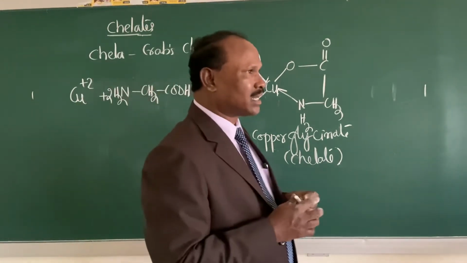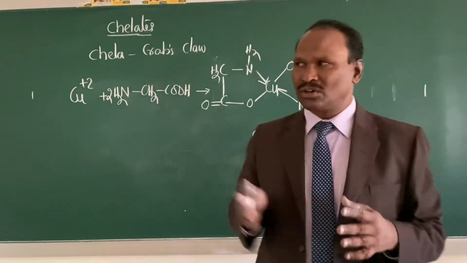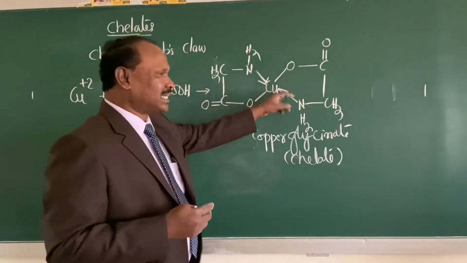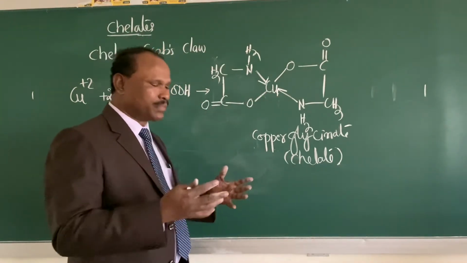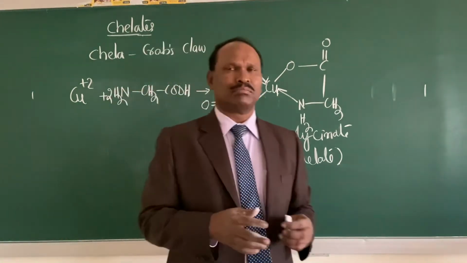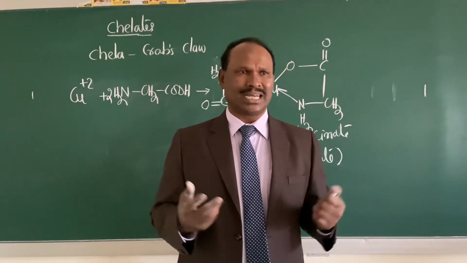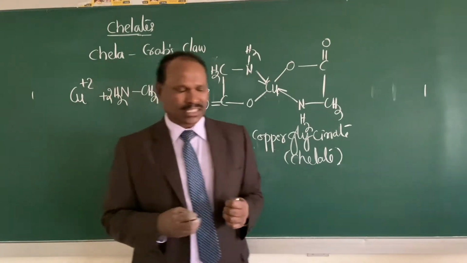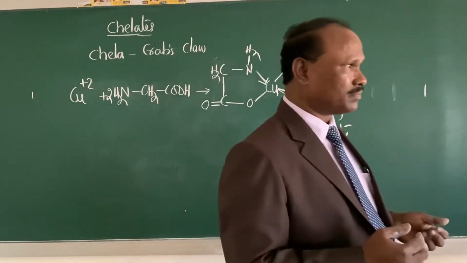Another factor on which the formation of these chelates depends is that the chelate rings must be either 5-membered or 6-membered rings and so on. You know very well, you have studied Bayer's theory in organic chemistry.